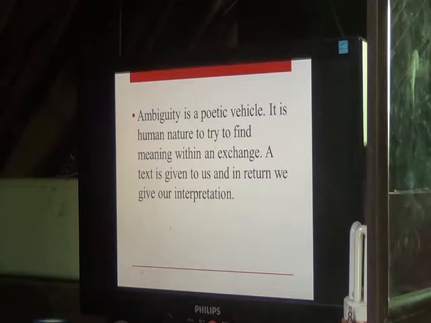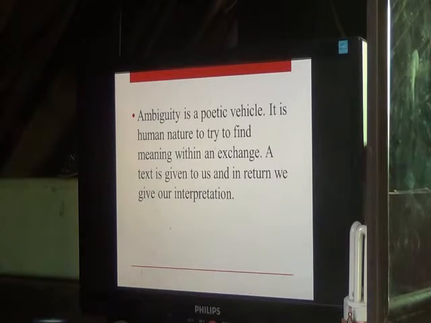Of course, it is true that language is supposed to be on the right path. It is supposed to be specific, but because of ambiguity, sometimes we experience some kind of indefinite figures.